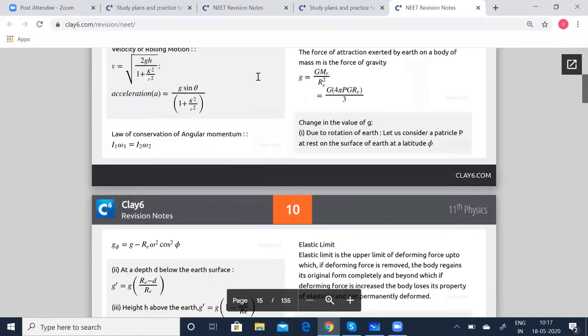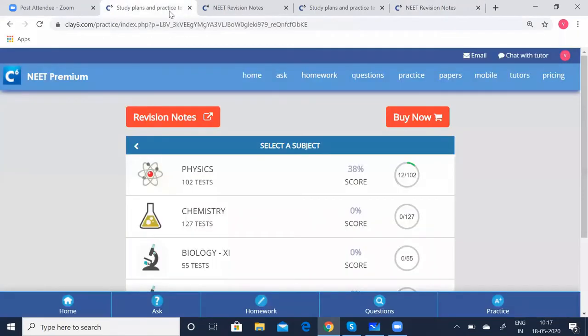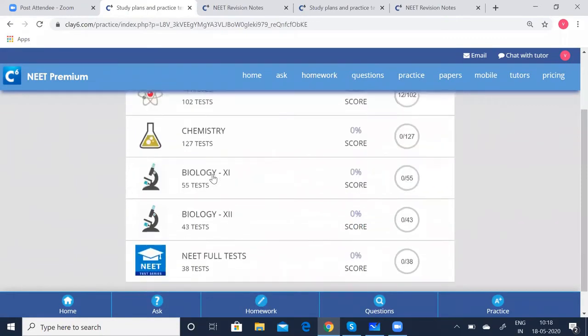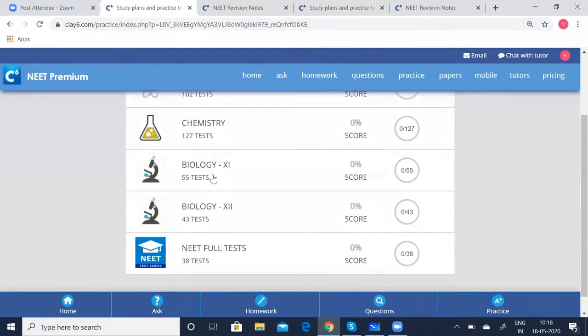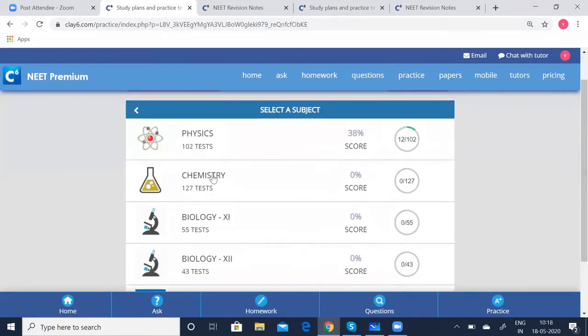Now using this, we will go to the problems which can be solved related to this. So what you do is go back to the basic site, having made thorough revision notes related to this lesson, and quickly go on to physics. You have tests for all three subjects, physics, chemistry, and biology. You have lots of tests and full tests also. Once you are thorough with all the concepts chapter wise, and each and every formula, you can as well go to the full tests also.